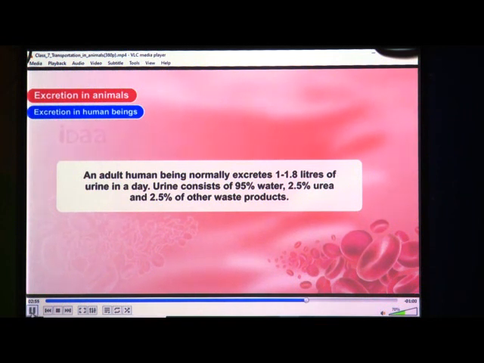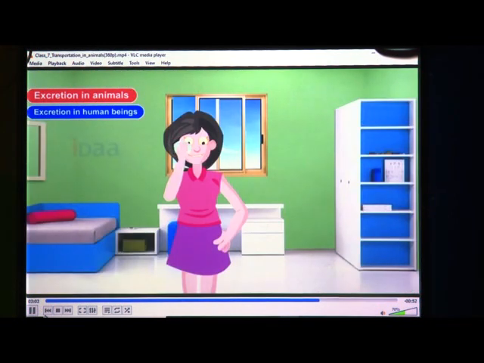Urine consists of 95% water, 2.5% urea and 2.5% other waste products. Waste from our body is also excreted in the form of sweat. Sweating keeps our body clean.